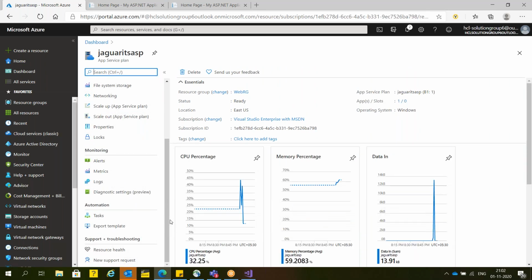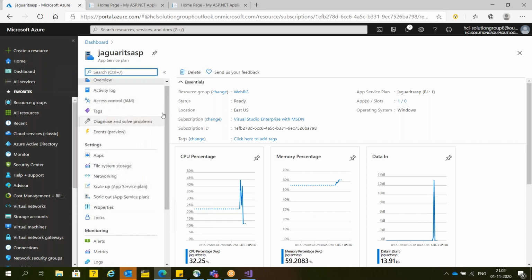Yesterday I was talking about this one. So here, guys, you can see this resource. This resource means Jaguar ITS ESP is part of the WebRG resource group. In case you want to move this from this resource group to any other resource group, that is possible. Status is ready means this particular app service plan is operational.